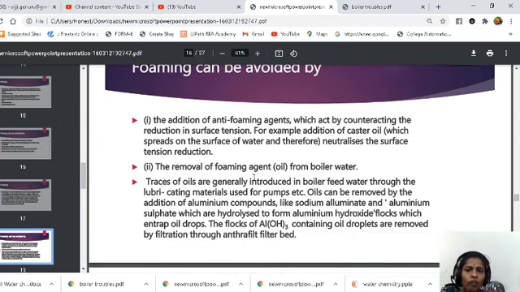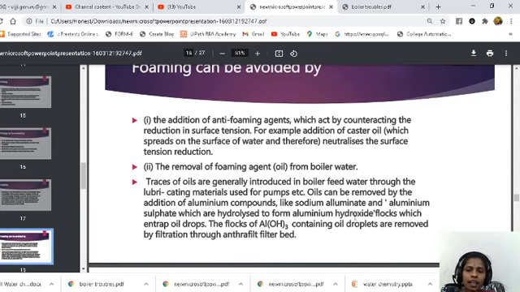Next, the removal of foaming agent from boiler water. Traces of oils are generally introduced in boiler feed water through the lubricating materials used for pumps, etc. Oils can be removed by the addition of aluminium compounds like sodium aluminate and aluminium sulfate, which are hydrolyzed to form aluminium hydroxide. These are also called coagulants.